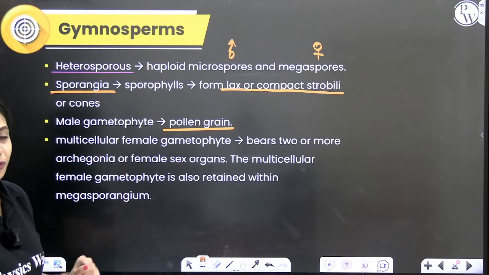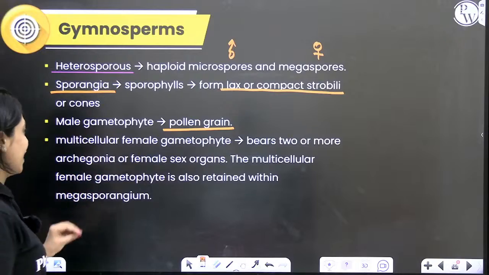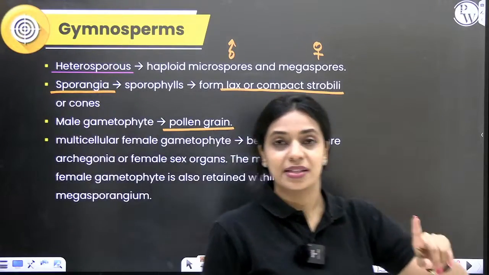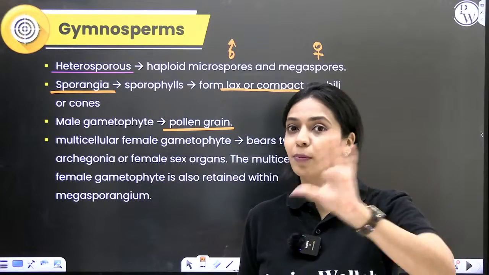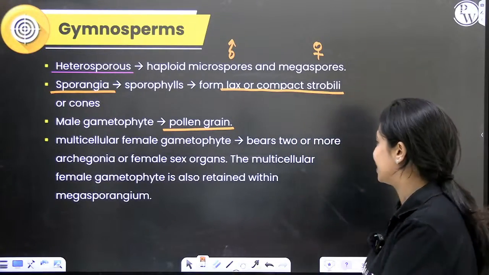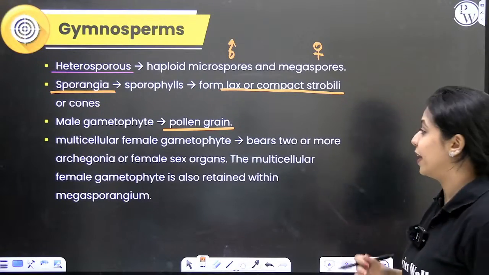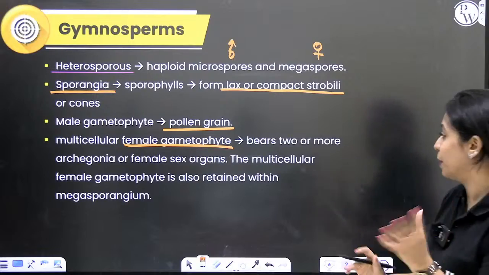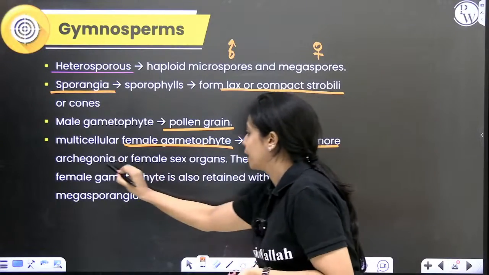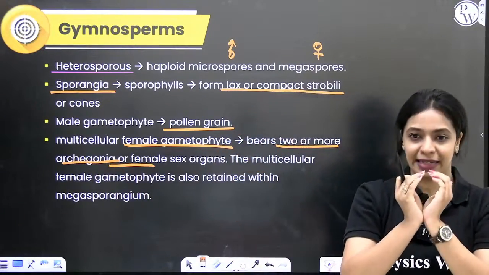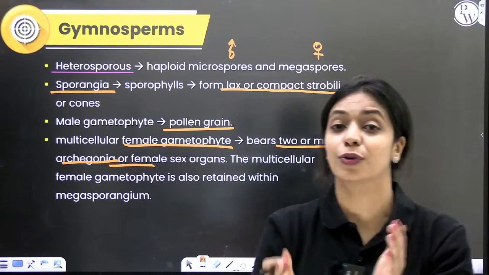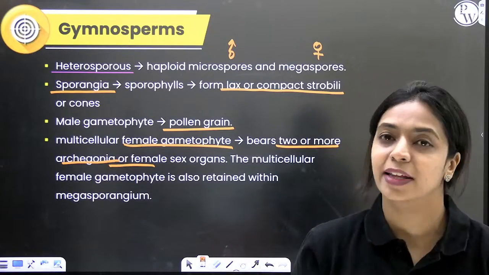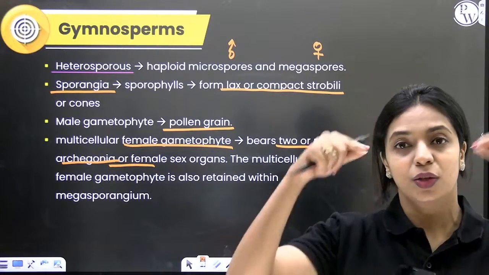What is the female gametophyte? Female gametophyte is multicellular. Similar to how we saw in Selaginella and Salvinia, female gametophyte is formed but is not released from the sporophyte. It is retained within the sporophyte itself. Within the female gametophyte, you can see the presence of archegonia. It might be 2 or more in number. These archegonia are present within the ovule. Within the ovule there will be a micropyle. Near the micropyle, 2 or more archegonia will be present. Within each archegonium, you will have an egg cell.